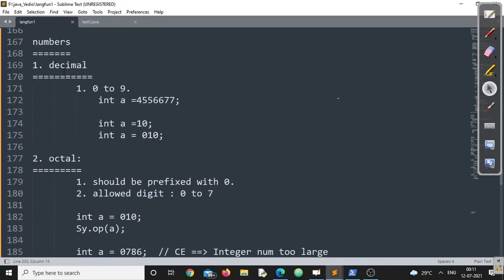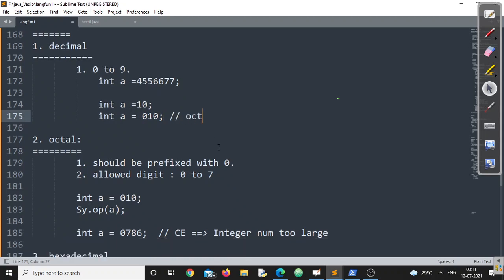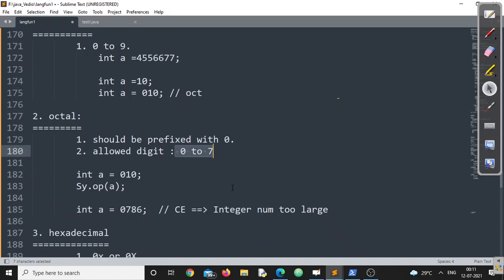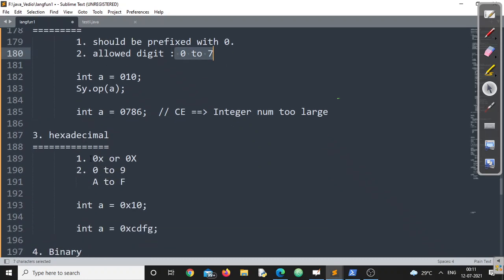We can represent a decimal number without anything as usual, but make sure you do not prefix the number with 0. By mistake, if you prefix the number with 0, automatically this will be treated as an octal number. Make sure. And in octal numbers, the only permissible digits are from 0 to 7. No other digits are allowed. Similarly, hexadecimal should be represented with 0x, either small x or capital X.